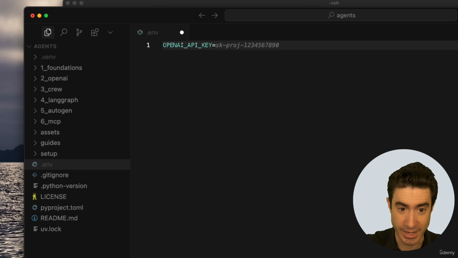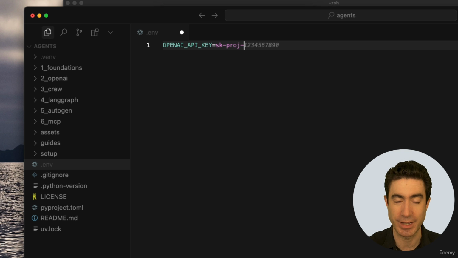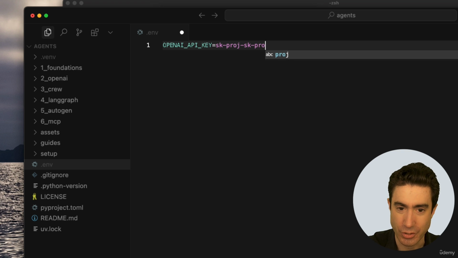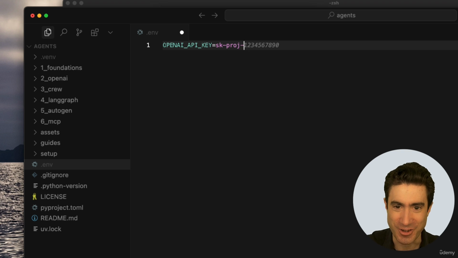All right, what comes next is you simply paste in here exactly the key that came from OpenAI, and it should begin sk-proj- and then a bunch of letters and numbers with maybe an underscore symbol as well. That should all come there, a bunch of them, not 1, 2, 3, 4, 5, 6, 7, 8, 0 as it has here in Cursor, but a real key, and not sk-proj and then another sk-proj or anything like that some people have done. It's got to be just right.